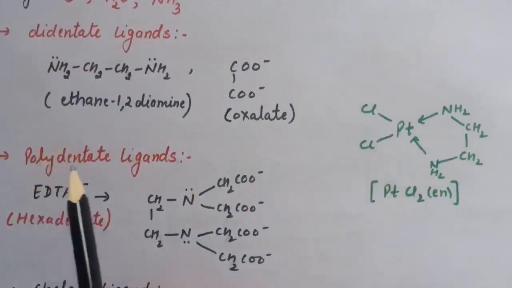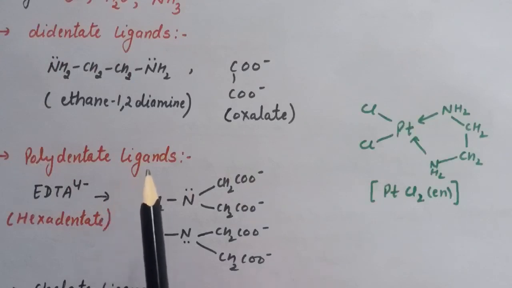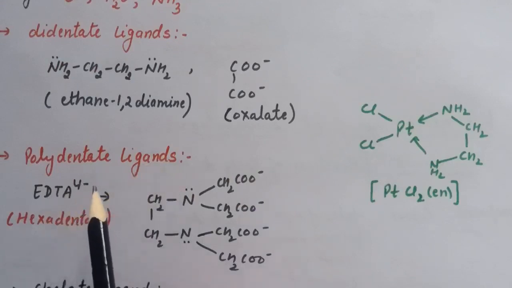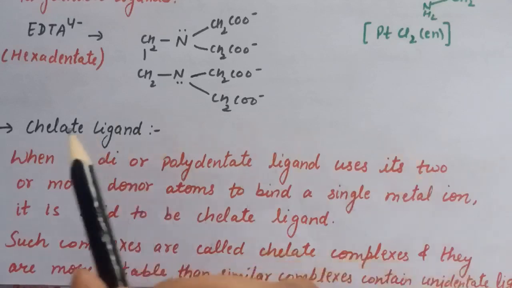Now next is polydentate ligands. In case of polydentate ligands, when several donor atoms are present in a single ligand, that is known as polydentate ligands. Example is EDTA 4-. It is a hexadentate ligand and it can donate through 4 oxygen atoms and 2 nitrogen atoms.